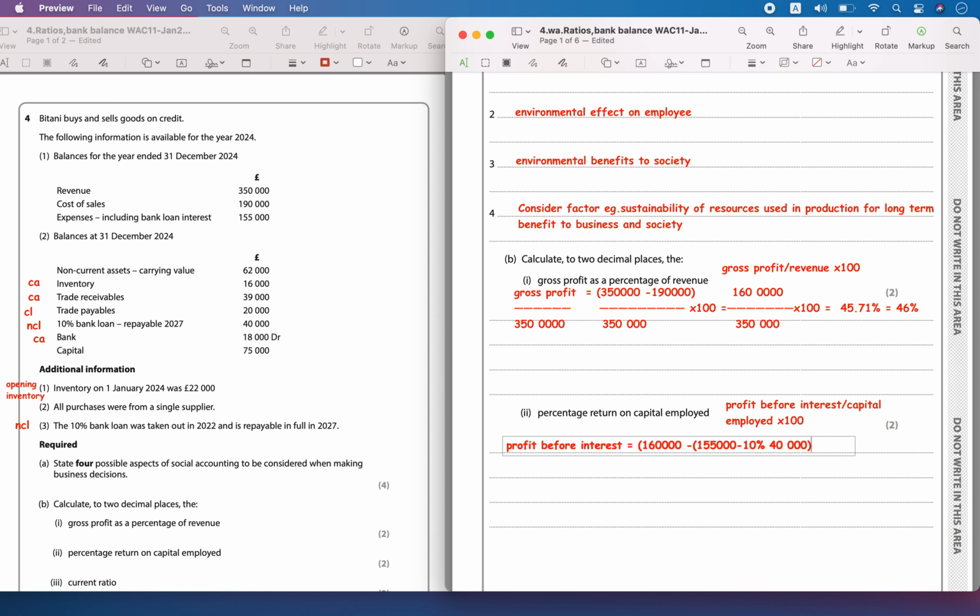Divided by capital employed. The capital employed is equal to capital plus non-current liability.